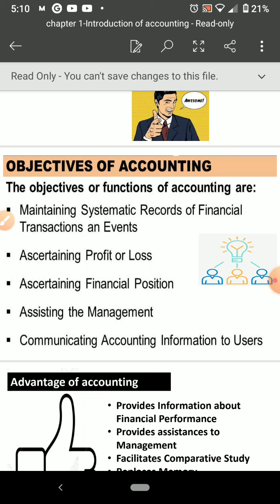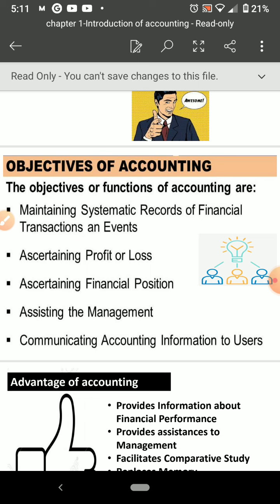What is the purpose of doing accounting, why we need accounting, all those things I told you in the previous class. So the objectives of accounting: first, maintaining systematic records of financial transactions and events. I told you in accounting we record, classify, summarize and interpret the results related to money transactions, so financial data. Otherwise we will forget everything and no data will be available. It will create so much confusion and problems in the business.